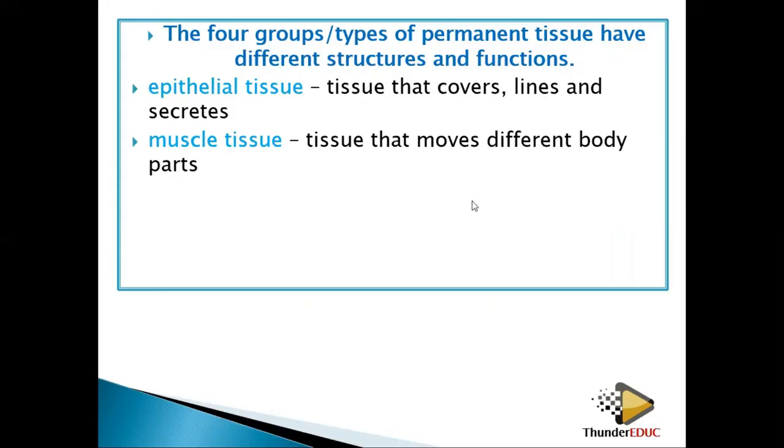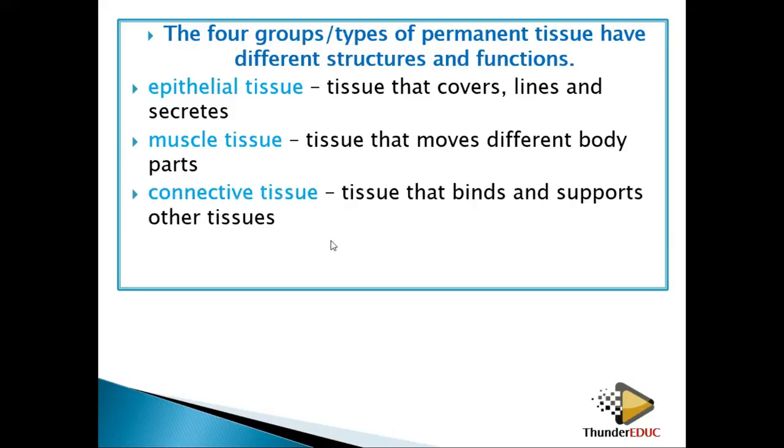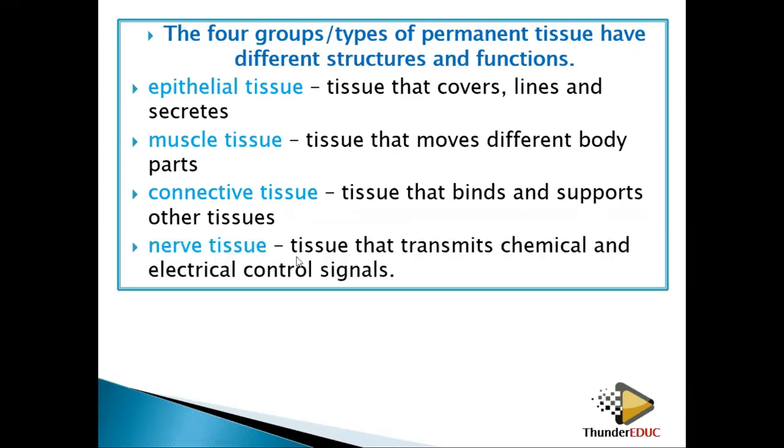Then muscle tissues are very important for movement of different body parts, like your arm. The left can move without the right moving, the right can move without the left moving, or the whole body can move. Then connective tissues connect different parts and are very important for support. They bind and support other tissues. Then we have the nerve tissue, which we saw also.